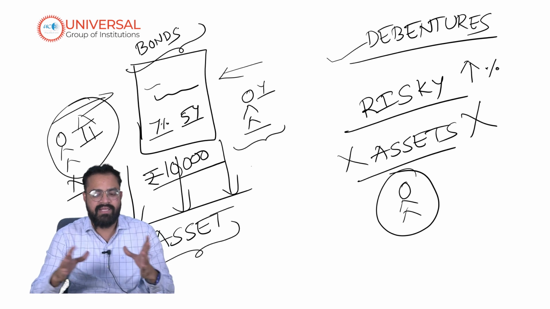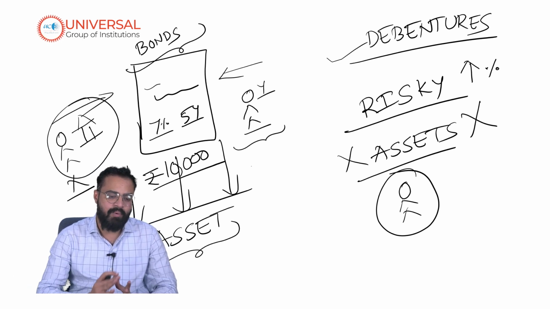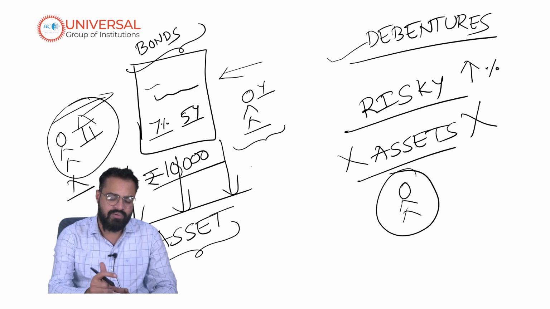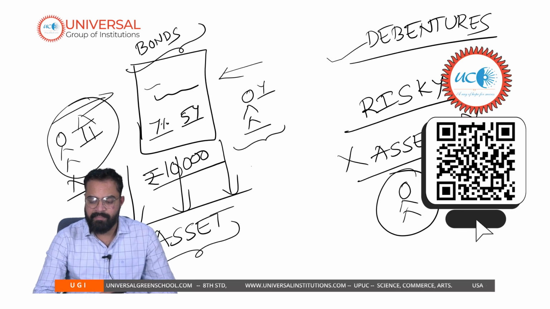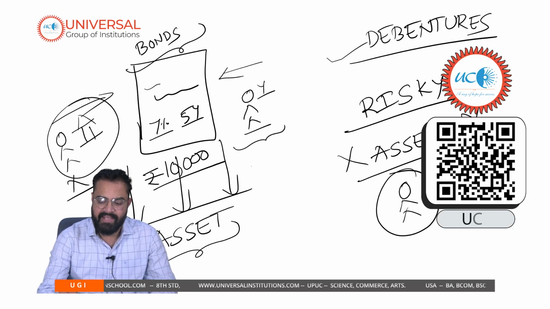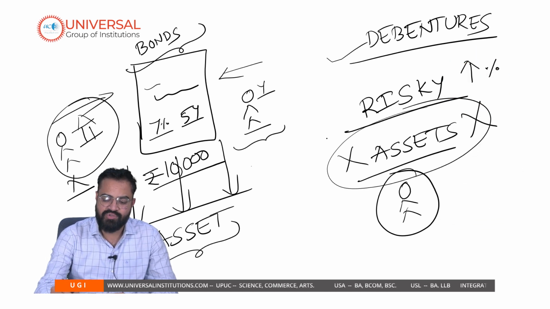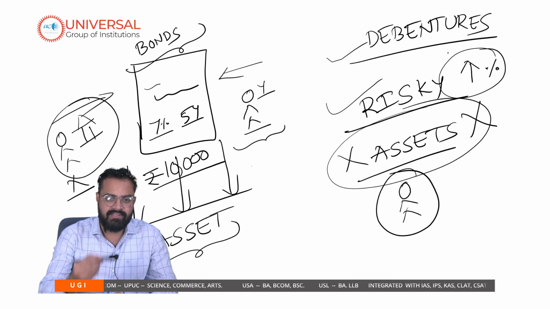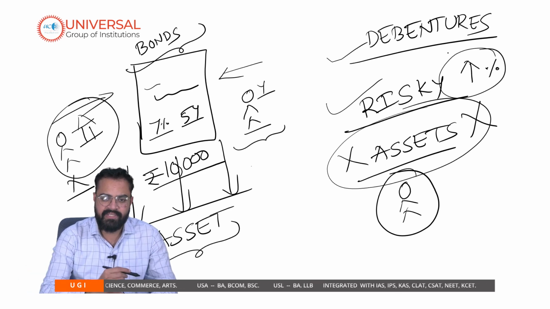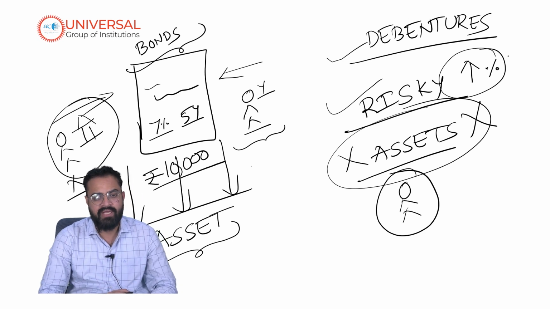So remember, there exists a very simple difference. Bonds are backed by assets. Bonds also pay interest and they have a maturity period, whereas debentures are not backed by any assets. Since debentures are not backed by any assets, they happen to be very risky. With more risk, the higher will be the reward. So they are going to offer a higher interest rate in comparison with bonds.